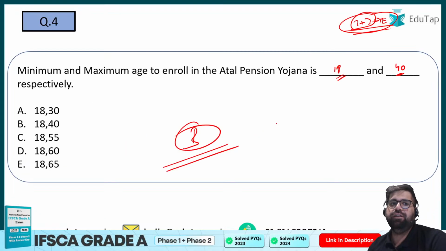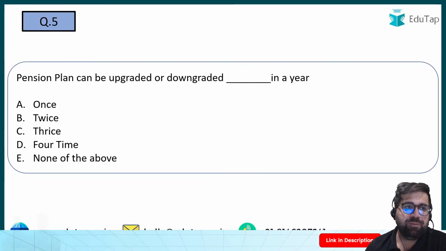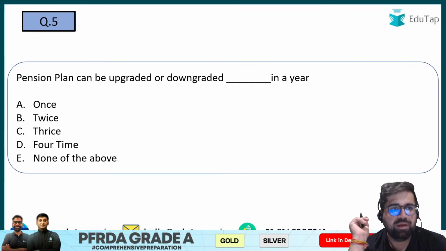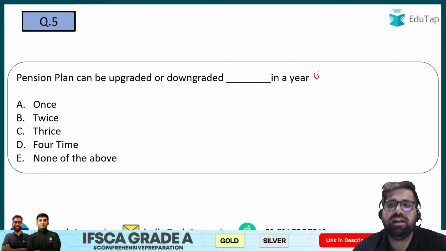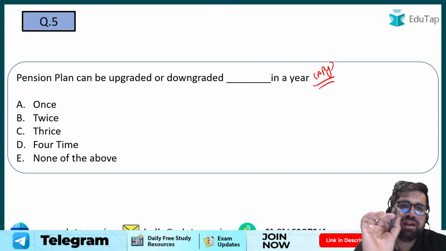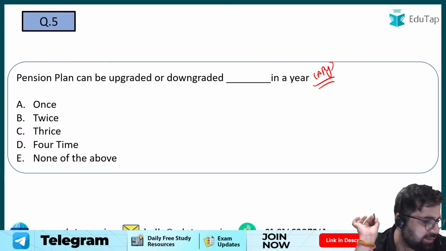So let's move forward. Now I have full clarity about this. I hope you also do. Pension plan can be upgraded or downgraded how many times in a year? So under APY,